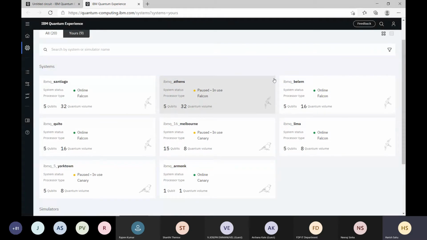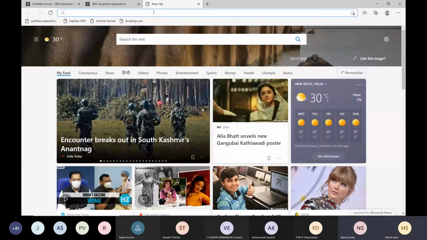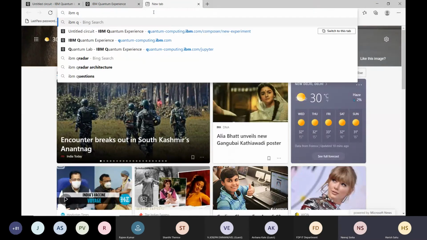Any one of you logged in or able to log in to this platform? Sir, I'm trying. Okay, you try. Anyone else want to try? Sir, even I'm also trying. So that link which you are presenting, that link only we need to type in the browser, right? No, just search for IBM Quantum Experience.